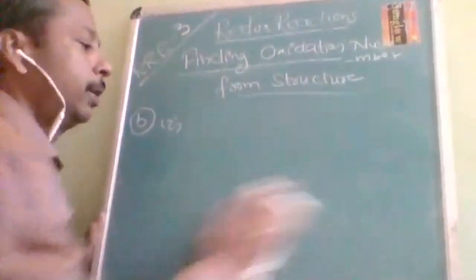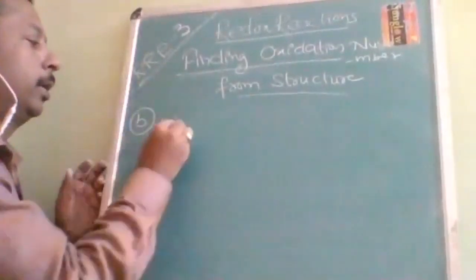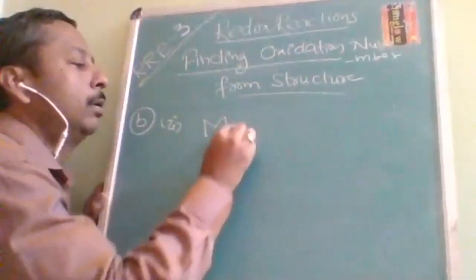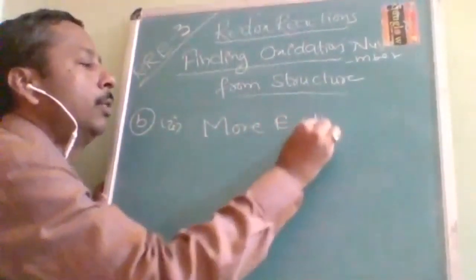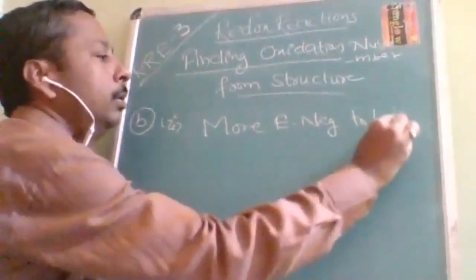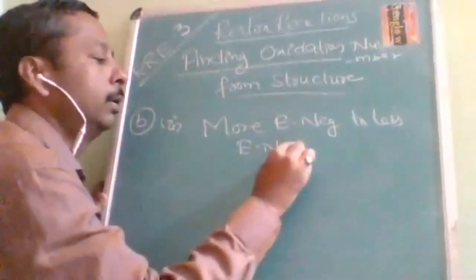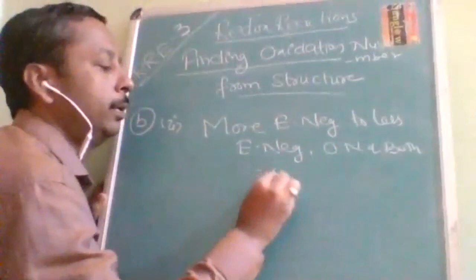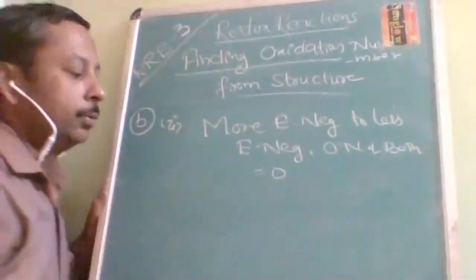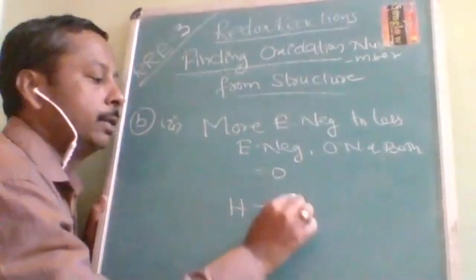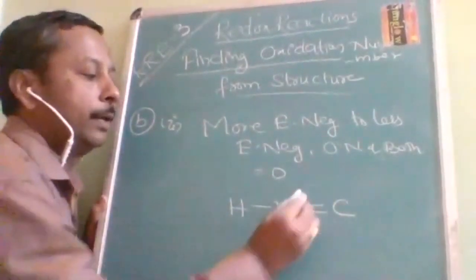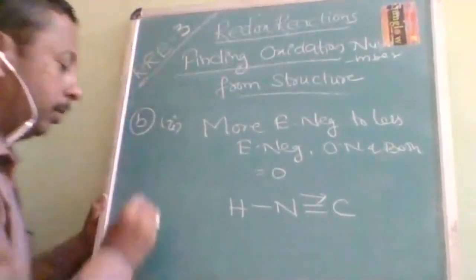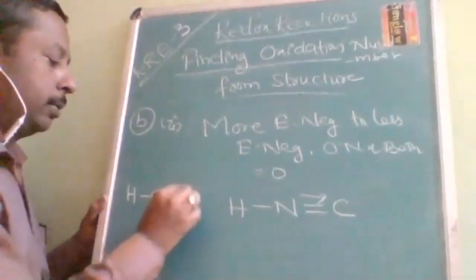Now coming to the second case of the coordinate covalent bond. If the coordinate covalent bond is from more electronegative to less electronegative, then the oxidation number of both is zero. Both is how much? Zero. Let us take an example, H and C. This is the structure of HNC, hydrogen isocyanide. HCN I think everybody knows. If you don't know, then no problem, I will teach you HCN.